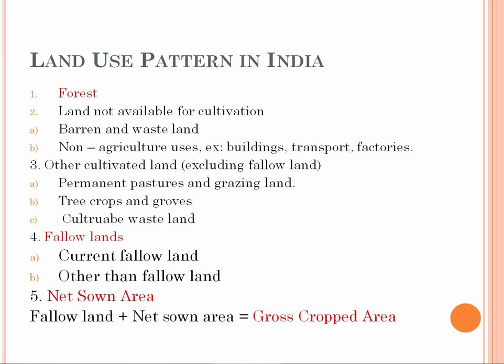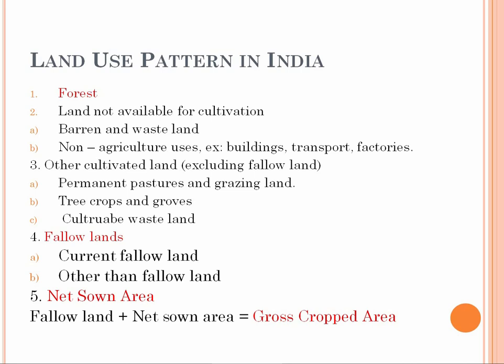And other fallow land is land which has not been cultivated for less than 5 years. If it goes more than 5 years, it is called culturable wasteland. So you should understand the difference between other fallow land and culturable wasteland. Other fallow land has not been cultivated for less than 5 years, and culturable wasteland was cultivated once and has not been cultivated for more than 5 years.